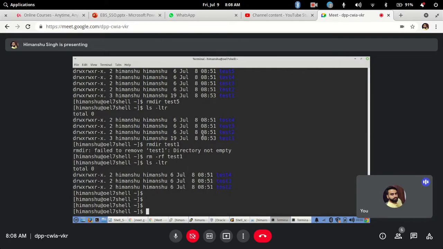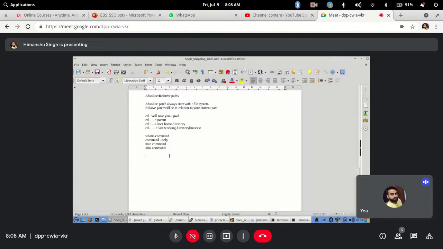Shells are of various types or various names you might have heard. Like many places you will see bash shell scripting. So this is the most popular one. Sorry, BASH. This is the most popular one, that is called the bash shell scripting. So bash is a type of shell where your commands and the utilities or the logic that you are writing will run. So that will be your bash shell. Okay, so that is the bash shell.